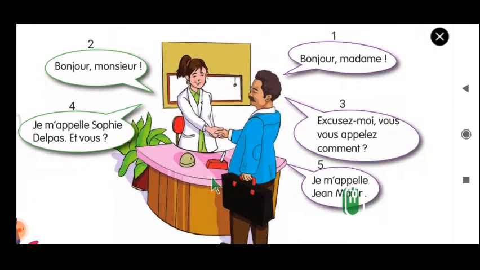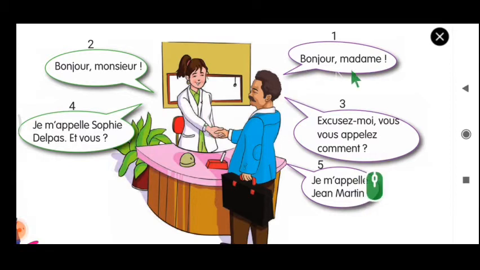Conversation number 2. If you see from this conversation, this person is starting the conversation. See the number here, 1 is mentioned. Bonjour madame. Bonjour monsieur. Excusez-moi, vous vous appelez comment? Je m'appelle Sophie Delpa. Et vous? Je m'appelle Jean Martin. See, first this guy who is standing here with a blue coat, he is speaking. He says bonjour madame. That means this lady is unknown to him. So the first time this guy is meeting the lady, and it is a professional conversation, and otherwise it is called as a formal conversation.